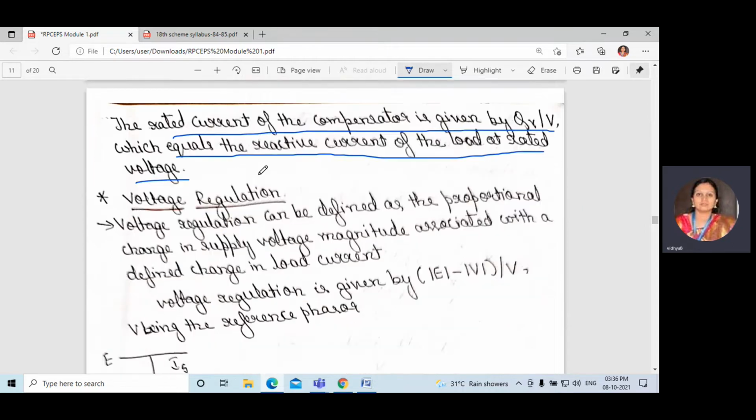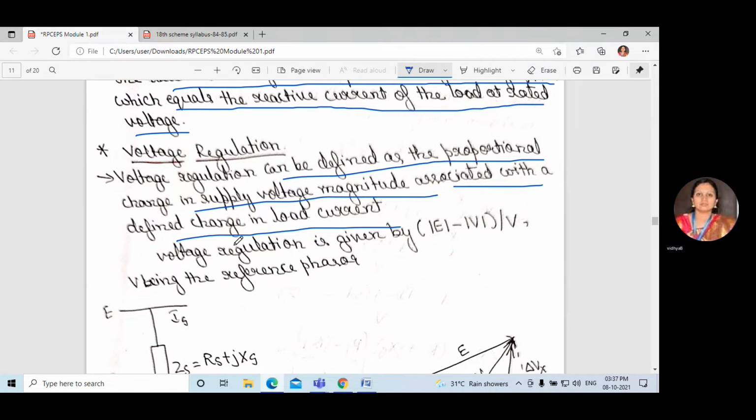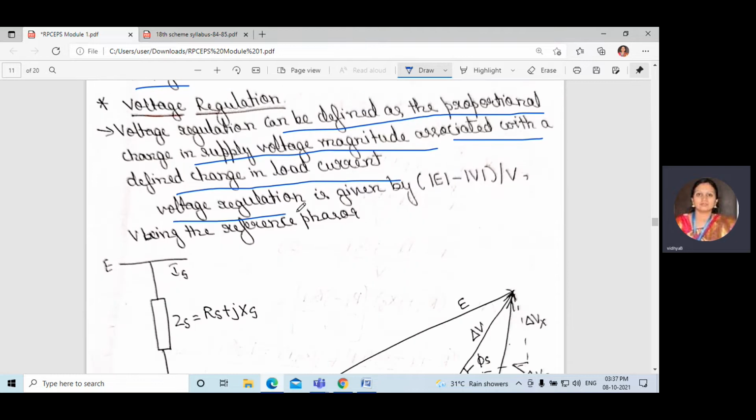The next topic is voltage regulation. Voltage regulation can be defined as the proportional change in supply voltage magnitude which is associated with a defined change in the load current, which should maintain a constant voltage. Voltage regulation is given by E minus V divided by V, V being the reference phasor.